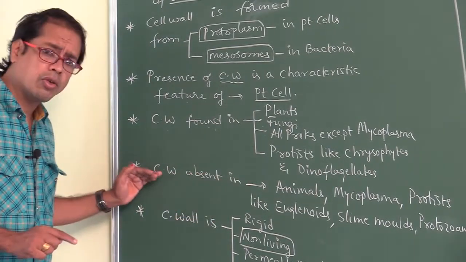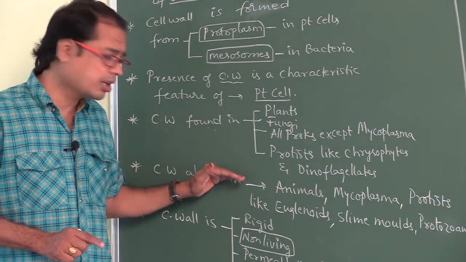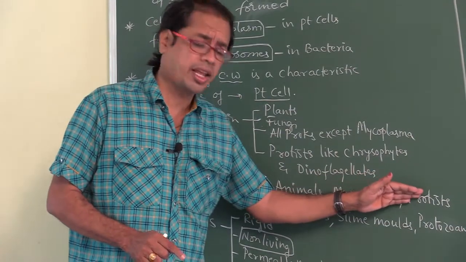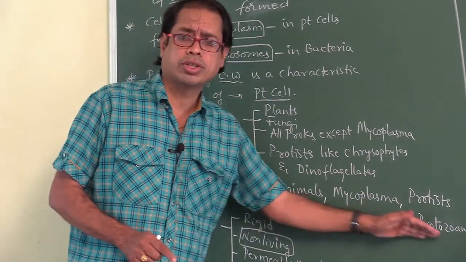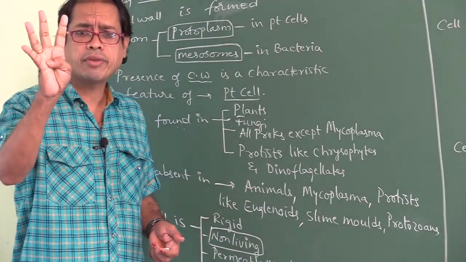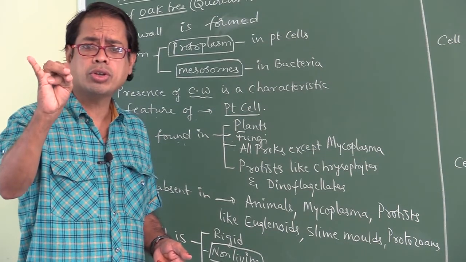Next, cell wall is absent in animals, mycoplasma, and protists like euglenoids, slime molds, protozoans. Protists contain how many groups? 5 groups: chrysophytes, dinoflagellates, euglenoids, slime molds, protozoans.